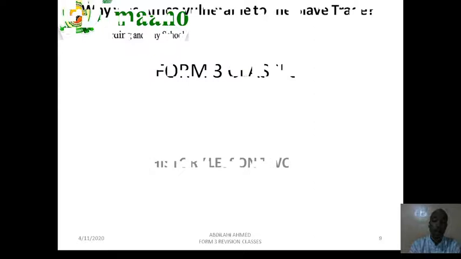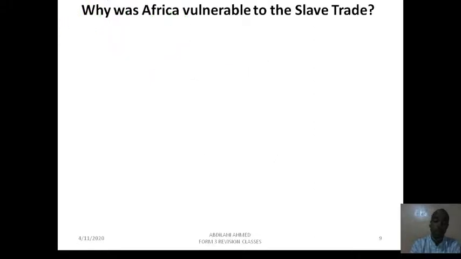And in our lesson today we are going to talk about several topics. So the first topic that we will talk about is why was Africa vulnerable to the slave trade? You remember Africa was enslaved. Around 10 to 15 million people were shipped from Africa to Europe and to the Americas. So why was Africa enslaved? That's the question. Why was Africa vulnerable to the slave trade? Why was Africa susceptible to the slave trade?